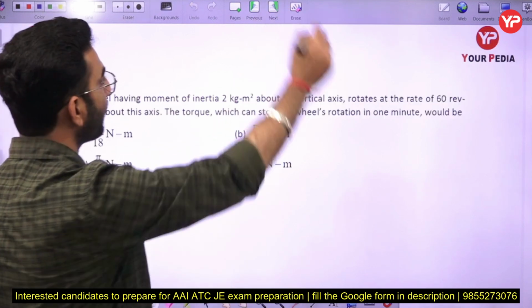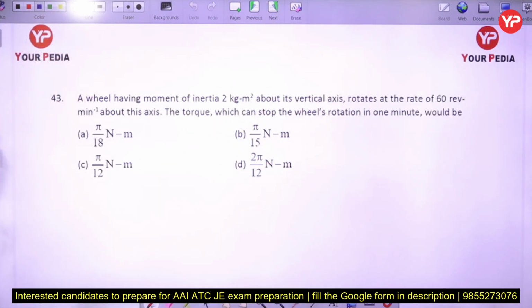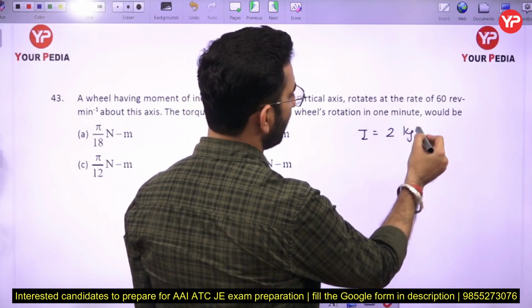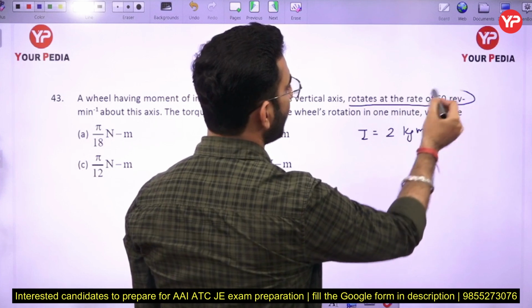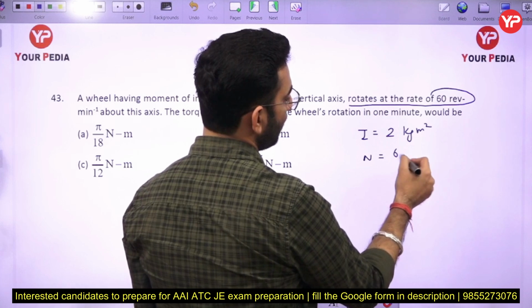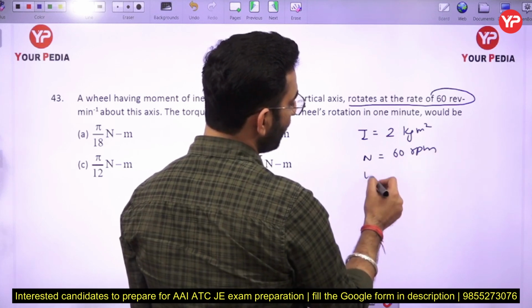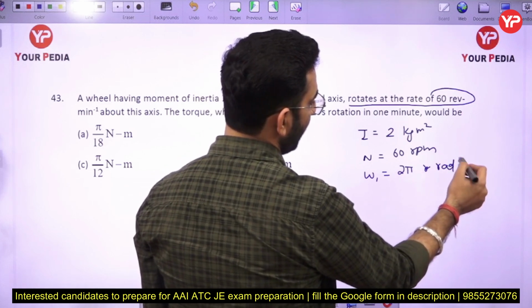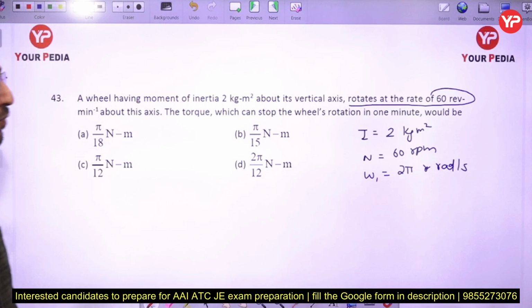Now the next part: a wheel having a moment of inertia 2 kg meter square about its vertical axis rotates at the rate of 60 revolutions per minute about its axis. The torque which can stop the wheel rotation in 1 minute will be equal to what? So I is given to you as 2 kg meter square. It is rotating at the rate of 60 revolutions per minute. So I can say n is 60 rpm here. So initially it is rotating with 2 pi radian per second. It is rotating with this particular speed here, 2 pi n by 60.